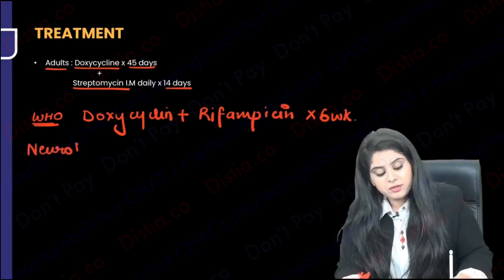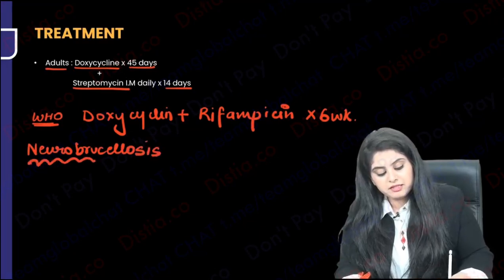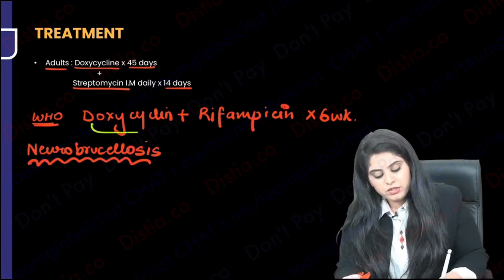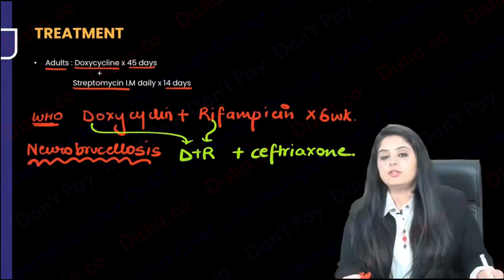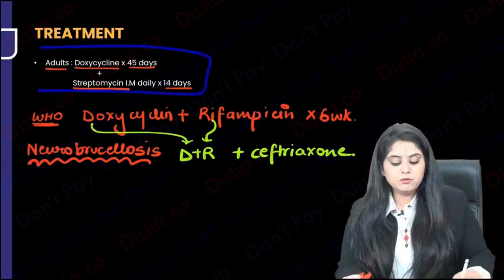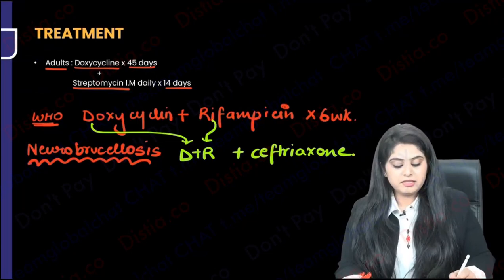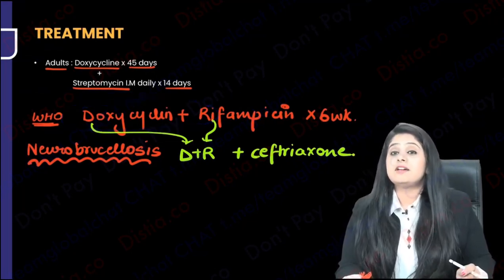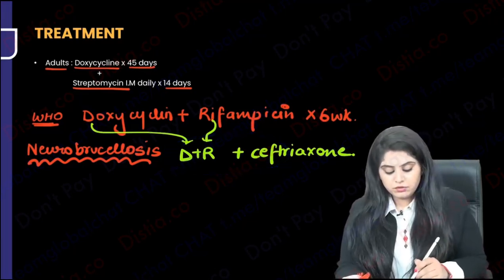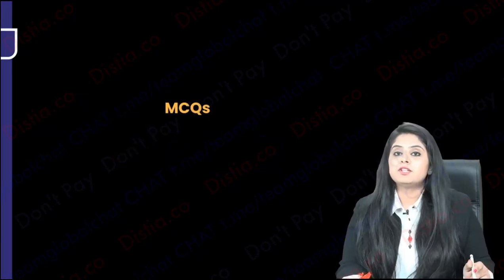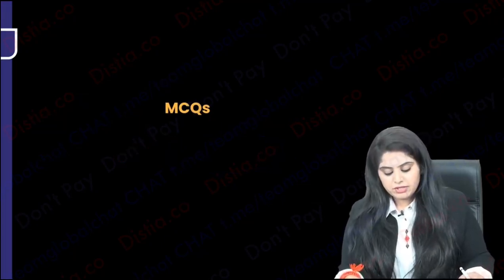And they have said that if by chance there is a person suffering from neurobrucellosis, that is another thing put up by WHO, you will use the same doxycycline and the same rifampicin and also add ceftriaxone in that case. So in most of the books you will find doxycycline and streptomycin, but it is DR, that is doxycycline and rifampicin by WHO, and additionally ceftriaxone if there is neurobrucellosis. And yes, that helps us finish HBB. We are ready for a few questions, I suppose.